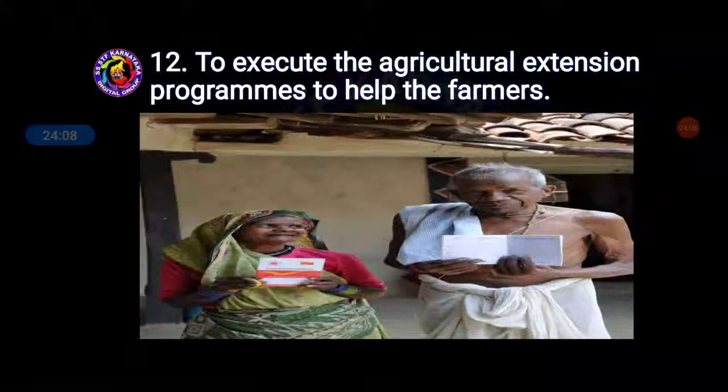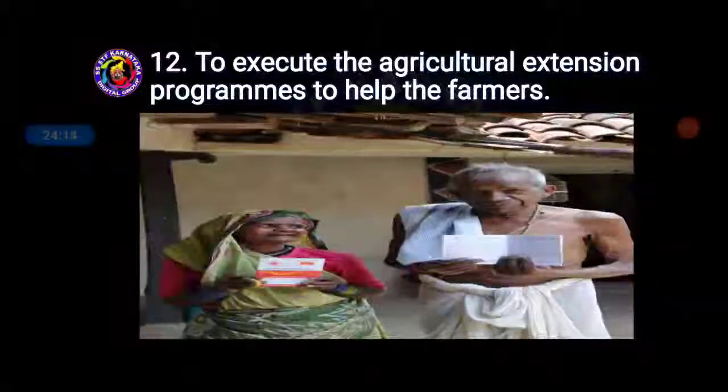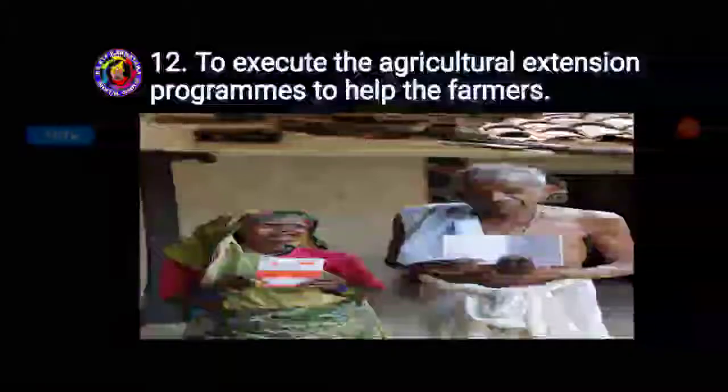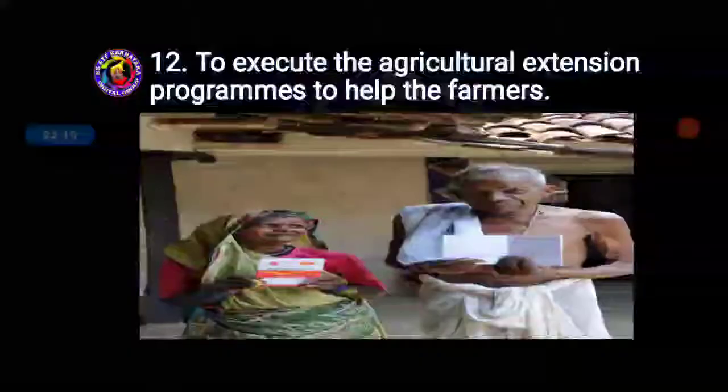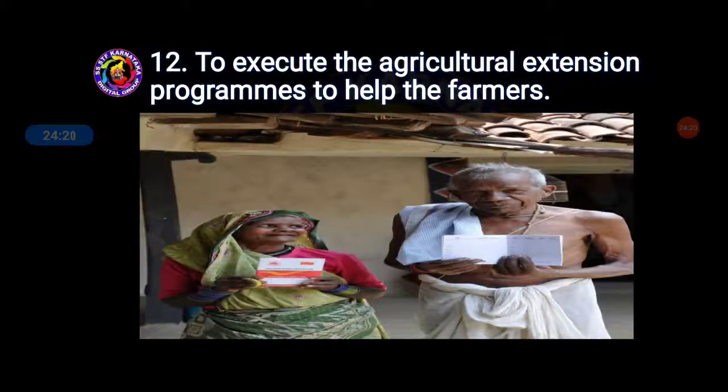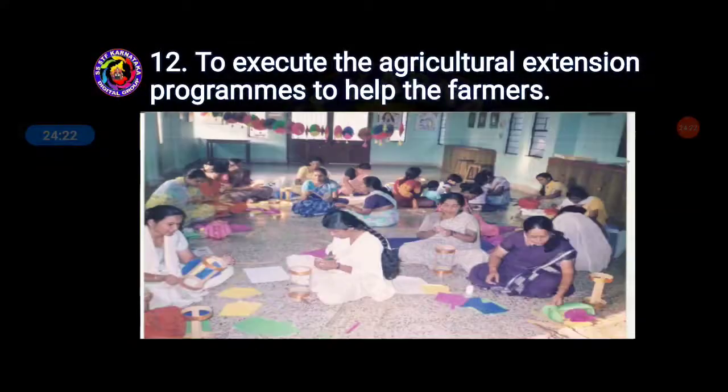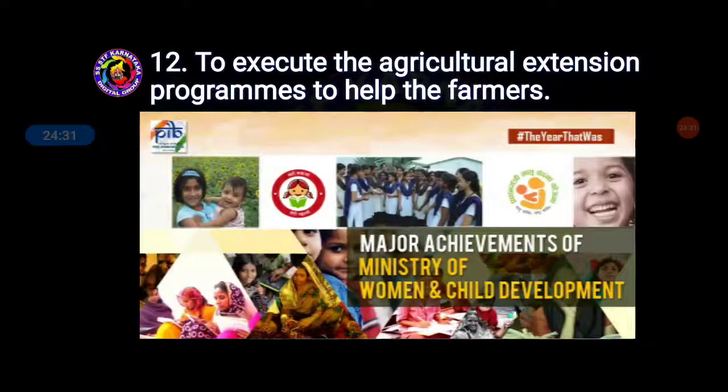To execute agriculture extension programs to help the farmers, they have also given extension programs, expanding programs for the farmers to support them. These are nothing but expanding programs. So they execute agriculture extension programs for the other farmers also, and for the ladies who are uneducated and sitting at home, for them also they are providing programs and all.